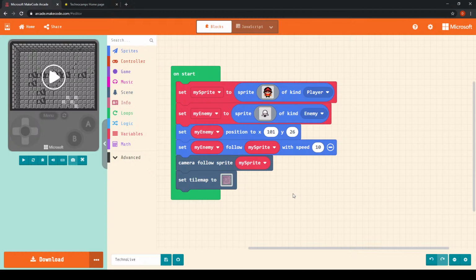Okay, so I'll just leave this code up on the screen for a second, just so that everybody can verify that they're in the same place and that they have all the same blocks. Okay, remember we are still here to help. Joe and I are still here to help. So if you do have any questions, follow that link on the Technocamp's homepage, and we will give you a hand as best we can.